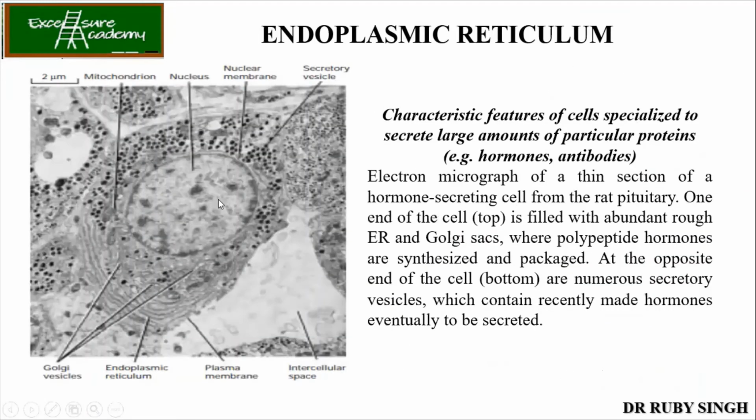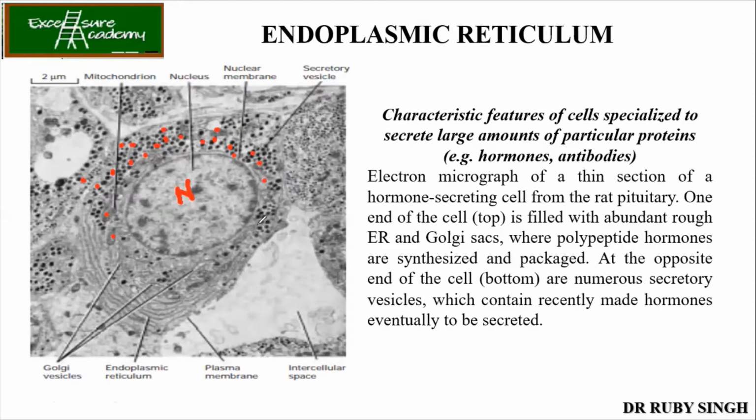Now, here you can see the electron micrograph of the rat pituitary. You can see this is your nucleus. Okay, the nucleus is there, and the membrane is there. You can see the mitochondria over here. Next to the nucleus, you can see your ER and Golgi apparatus. The Golgi apparatus is in a continuous process. Now, you can see these dark spots over here. What are those? Those are your secretory vesicles.